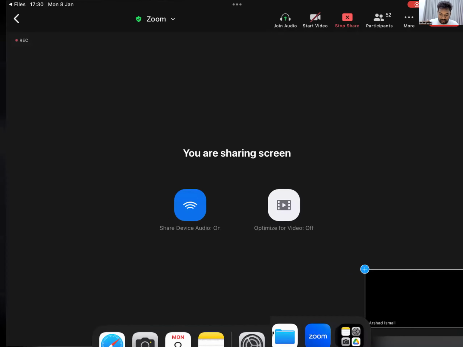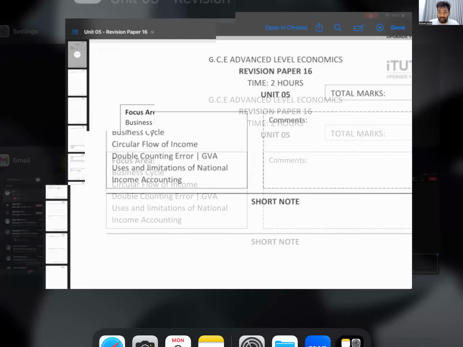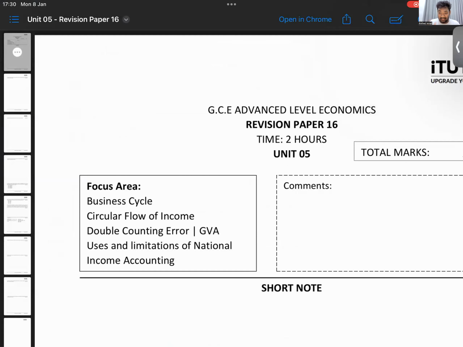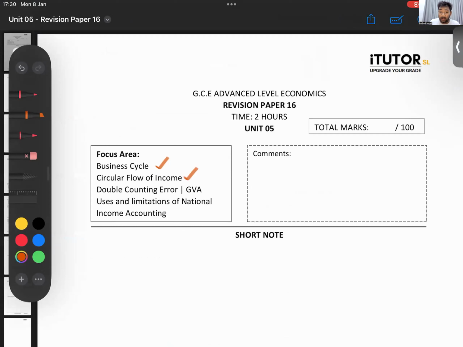Then we can move to revision paper 16. So look at this revision paper 16 over here. That's the paper that we will do. That's the main part of the revision class. Business cycle, circular flow of income. There is a bit of the output approach. Under output approach, we'll talk about double counting. And there are two small theory areas at the end of this unit. I put that also in this paper. So that is revision paper 16.